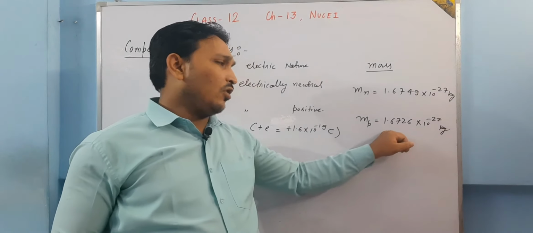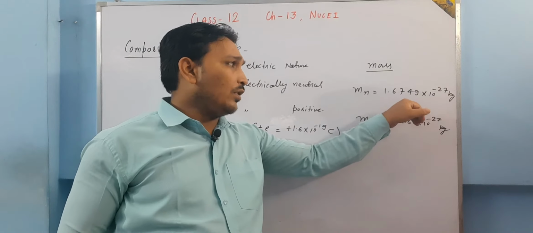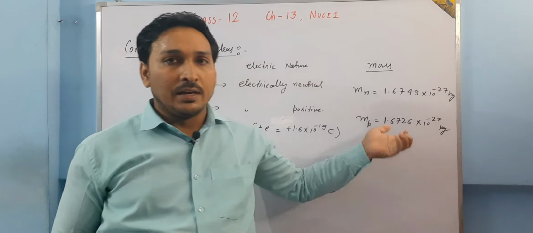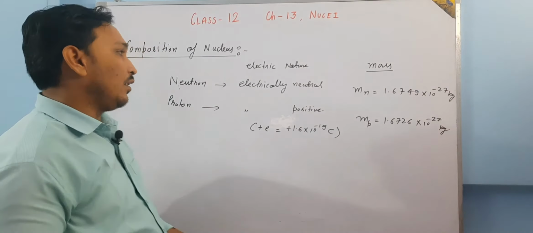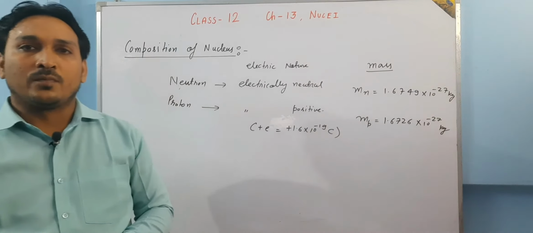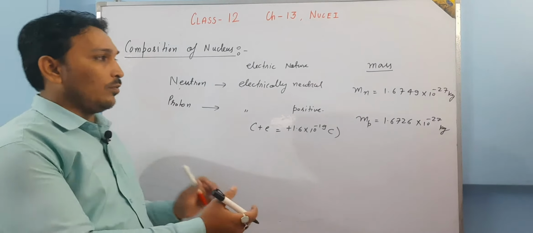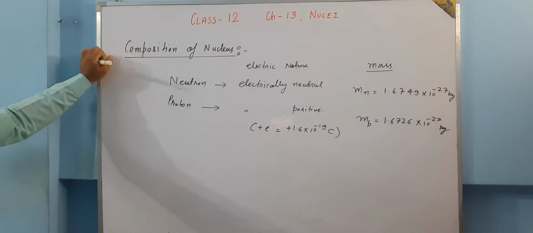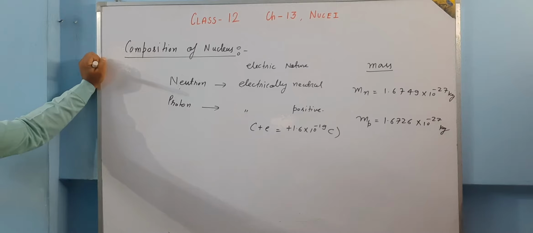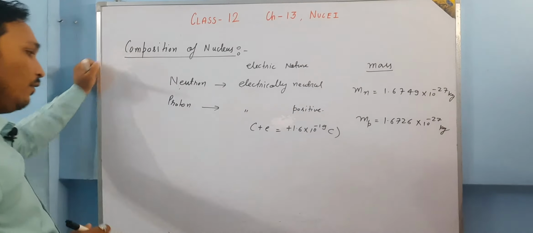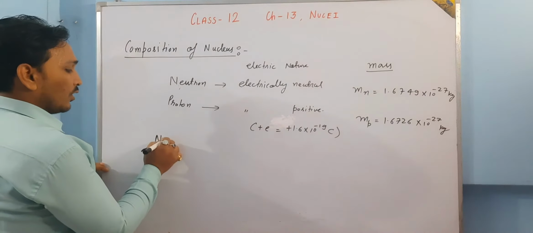So up to 2 decimal places their mass is the same, but after that it is 49 and 26, so it can be said that neutron is slightly heavier than proton. Okay, so this is all about the basic characteristics. When we talk about both of them as part of the nucleus, we use a term which is called nucleons.